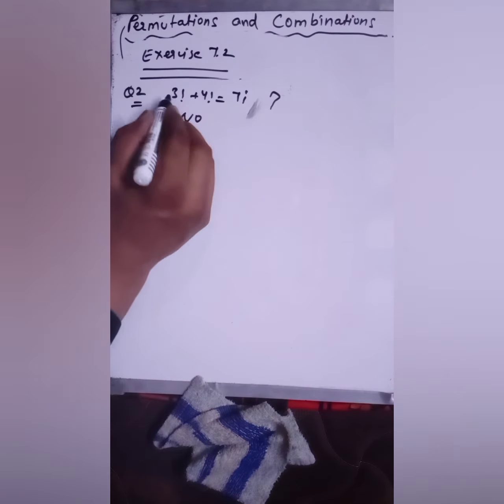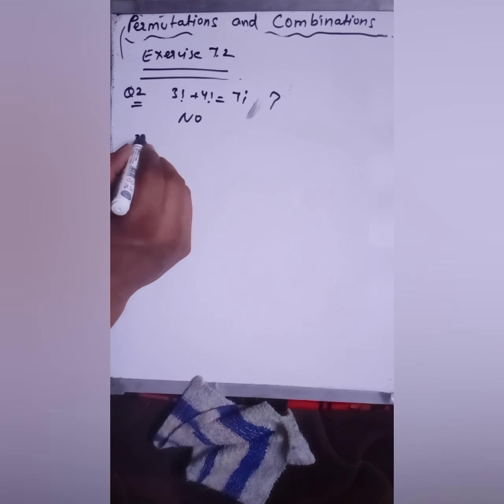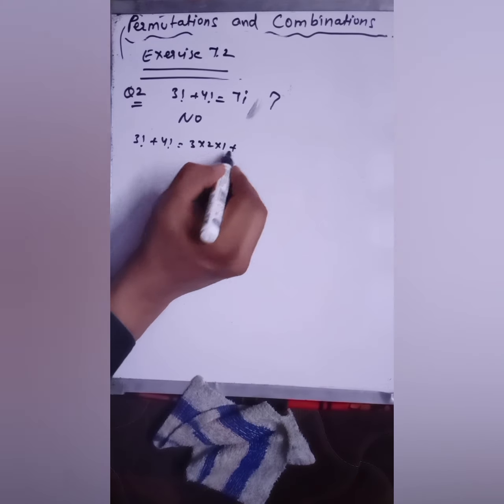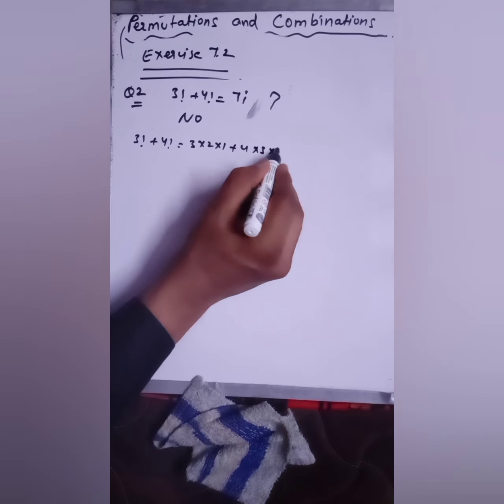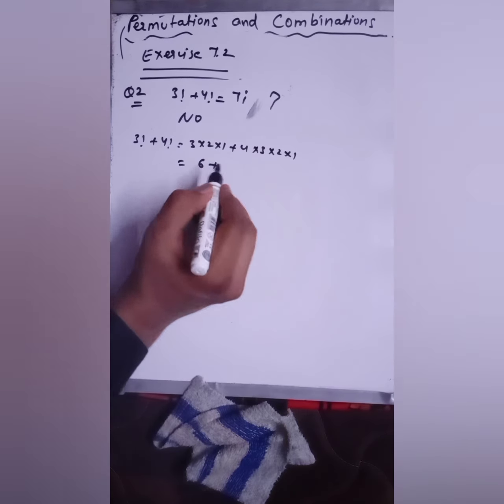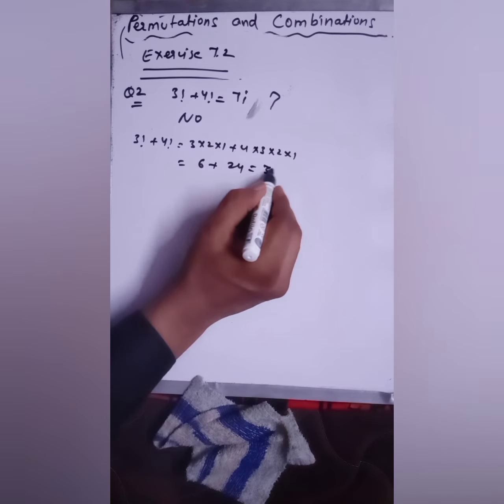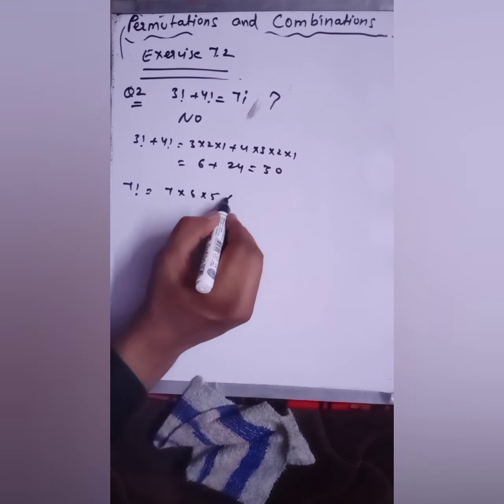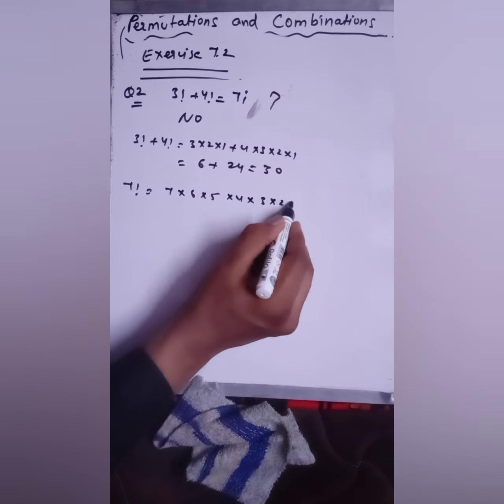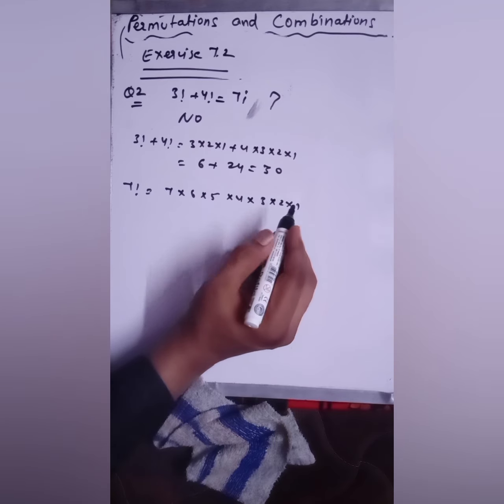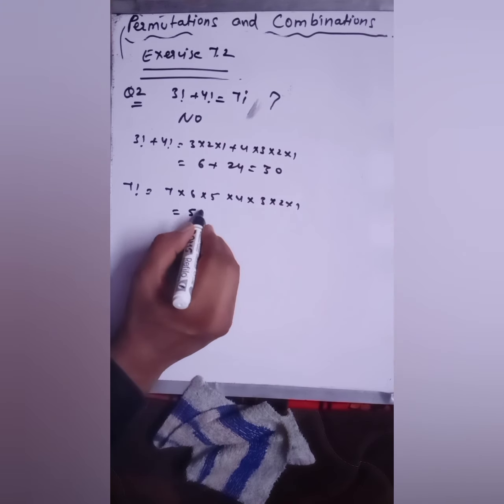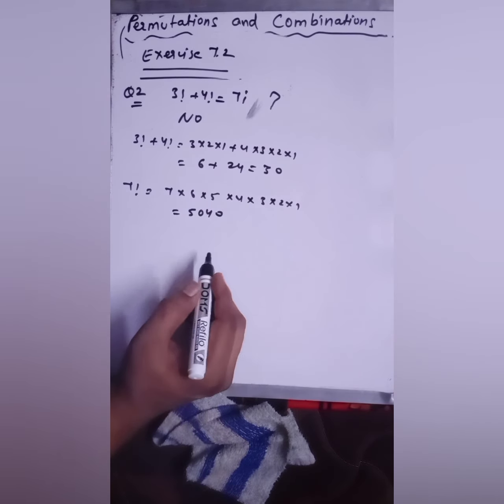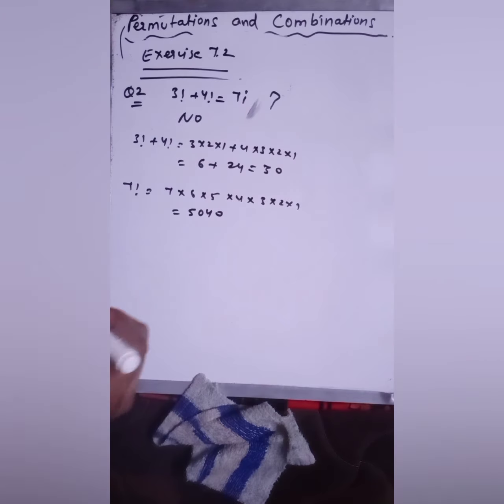Fine. So first of all, you will calculate 3 factorial plus 4 factorial. So 3 factorial will be 3 into 2 into 1. Your 4 factorial will be 4 into 3 into 2 into 1. 6 plus 24, that would be 30 only. But your 7 factorial is 7 into 6 into 5 into 4 into 3 into 2 into 1. So your 7 factorial is 5040. So as you can see, both are not equal. So that's why they are not equal. So big no for this.